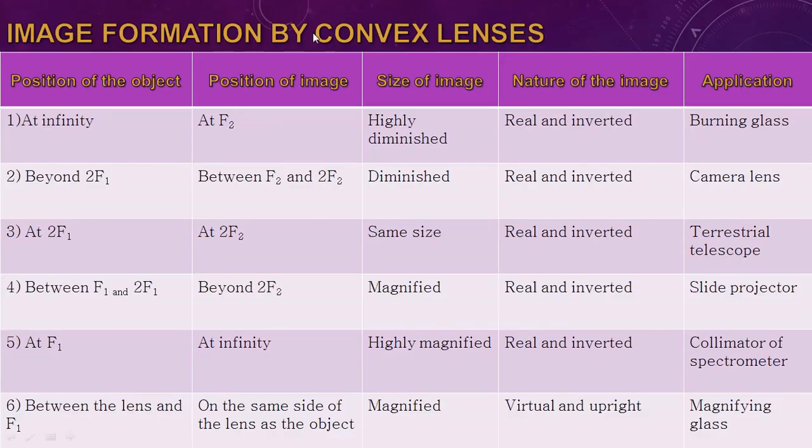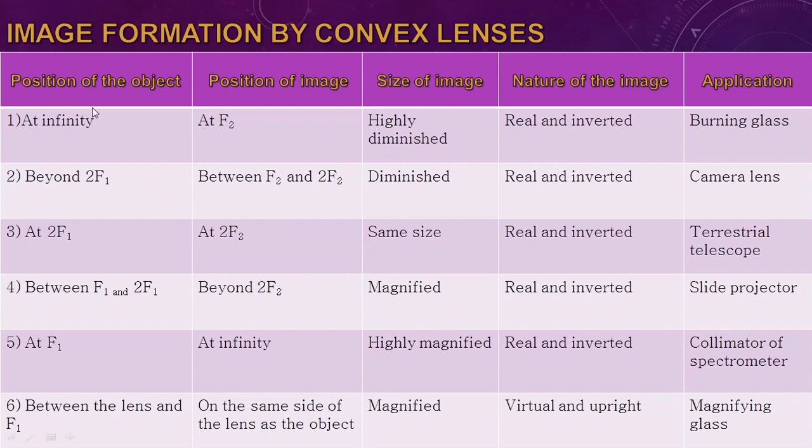Image formation by lens. Basically there are two types of lens. Like the spherical mirrors, where there are concave and convex mirrors, there are also two types of lenses, that is convex lens and concave lens. So what is a convex lens?